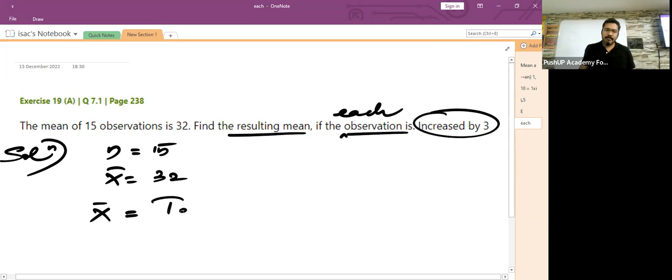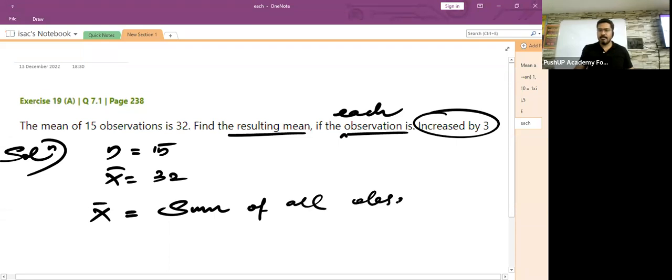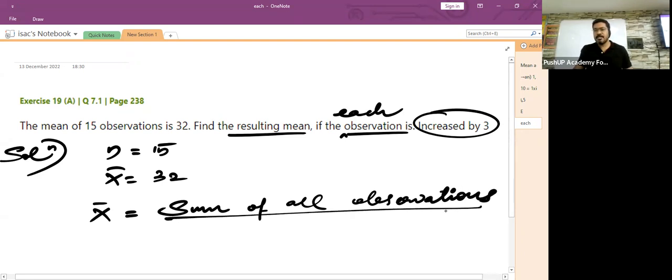We find the average of given number of observations by finding the sum of all the observations. Please make a note of this. How do we find average? By finding the sum of all observations and dividing it by the number of observations. You all have to agree with this.